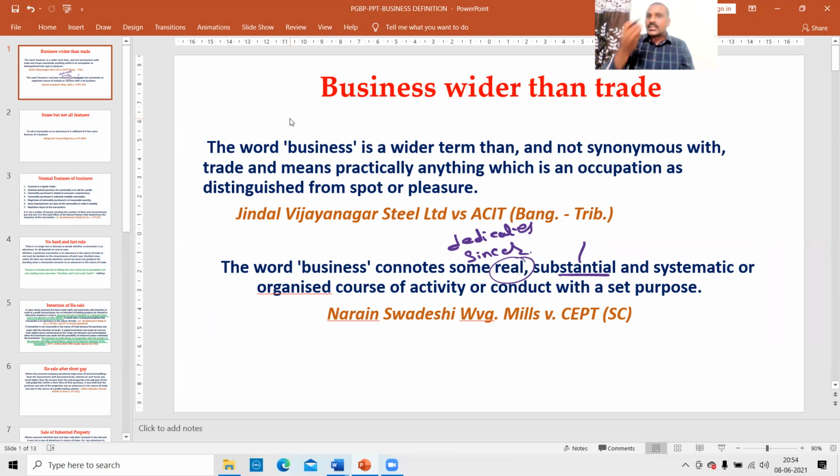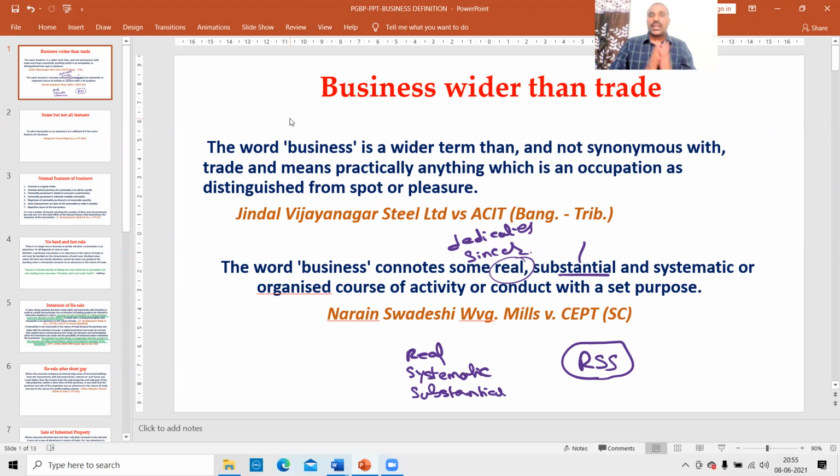Systematic way means in a proper way, not in a haphazard manner. So real, systematic and substantial. You can remember it like this: RSS, real, substantial and systematic.